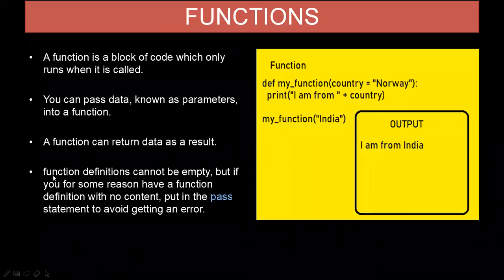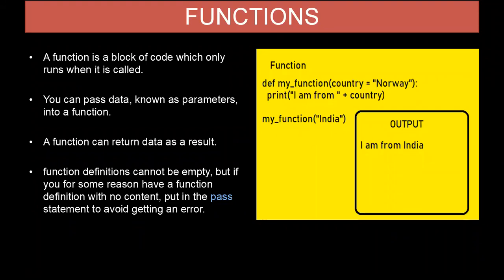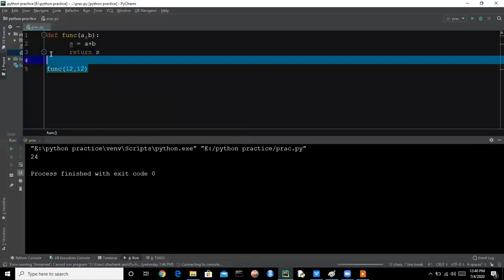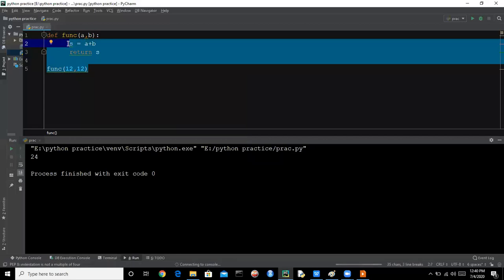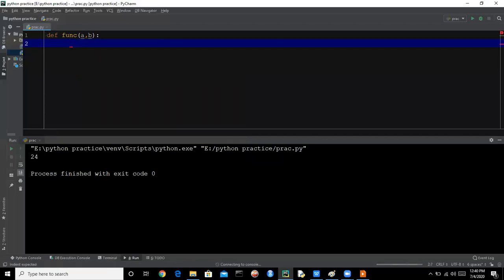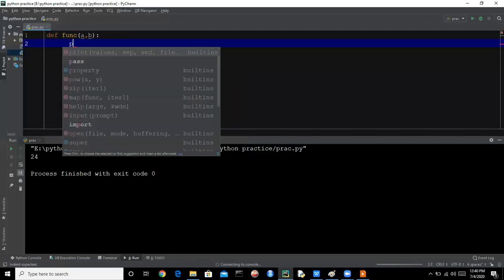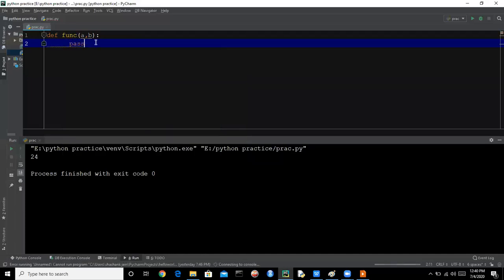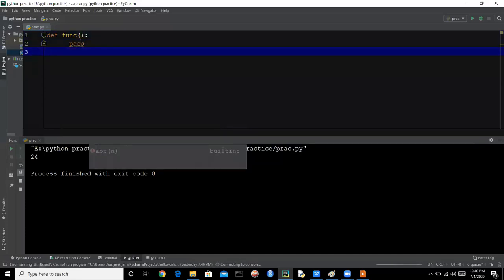So the next thing is, a function definition cannot be empty. But if you for some reason have a function definition with no content, put in the pass statement. So if you do not want to do anything with this function, the function cannot be empty. So we need to write pass if you are not doing something with this function. So you can define an empty function like this.